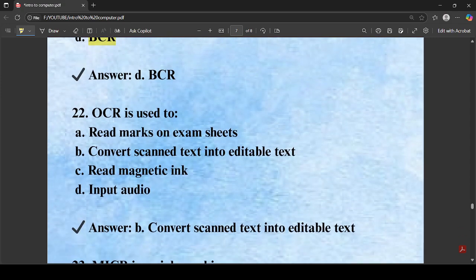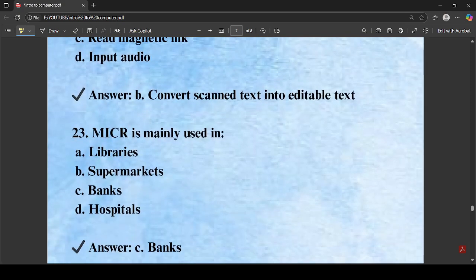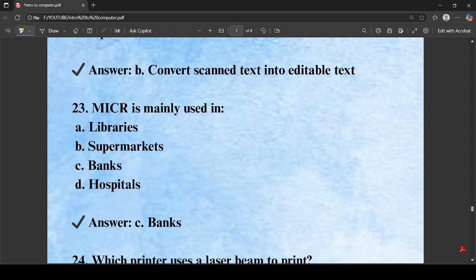OCR converts scanned text into readable text. This is OCR, the optical character reader. And then we have MICR. As I said before, MICR's full form is magnetic ink character recognition. Let me write its full form.